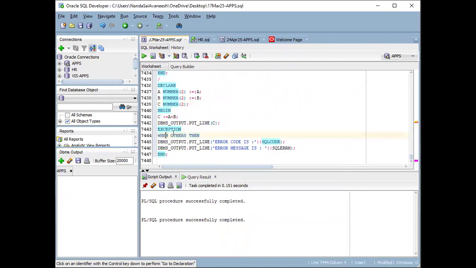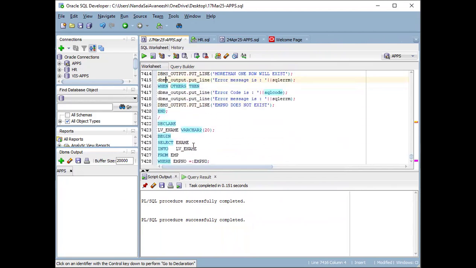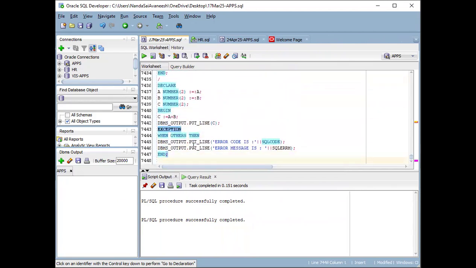So this is handled by one other section. Actually, we have the numeric or value error, invalid number, and the VALUE_ERROR exception. This is actually VALUE_ERROR that will come.